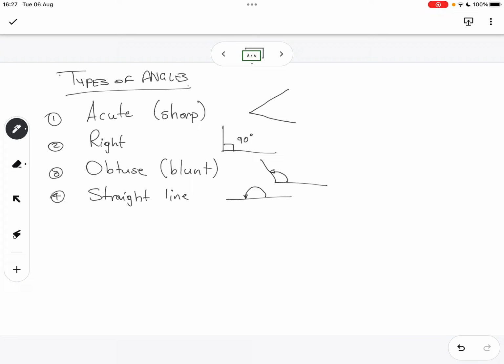Reflex angle. Why do you think it's called reflex? When you were sick recently, did you go to a doctor? When last did you visit a doctor?